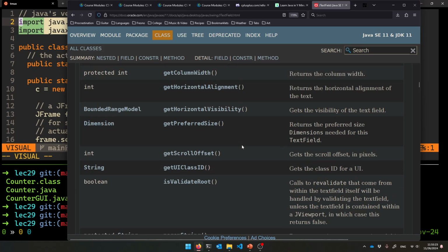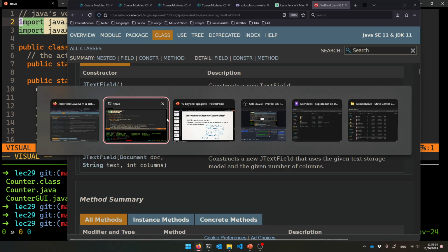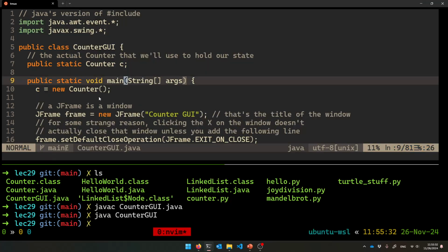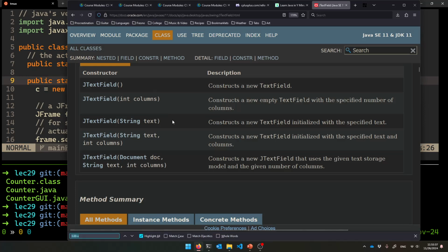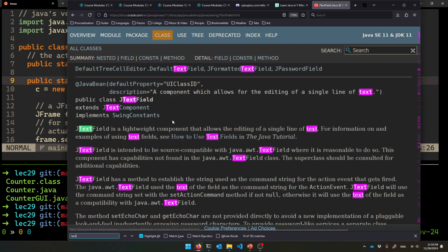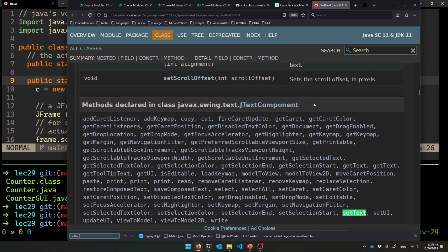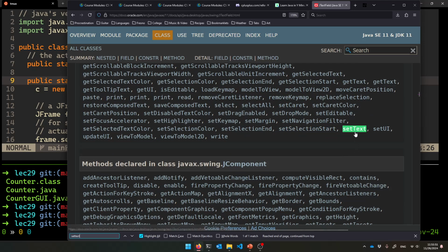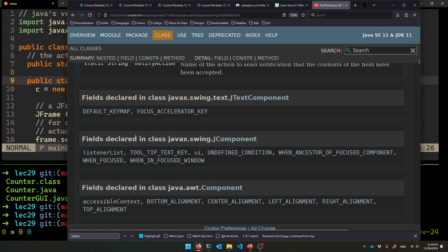So let's see. Yeah, that's more or less it. Let's talk about how to use all these things. I want to show you how to set the text really quick. Let me find that method. I think it's just called setText. Did I miss it? Yeah, so here, it's through inheritance that we're getting a setText method inside of our text field. And so that's how we're going to change it. We're going to call that.